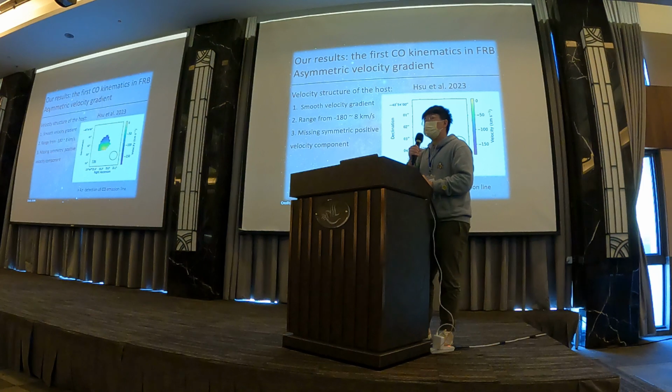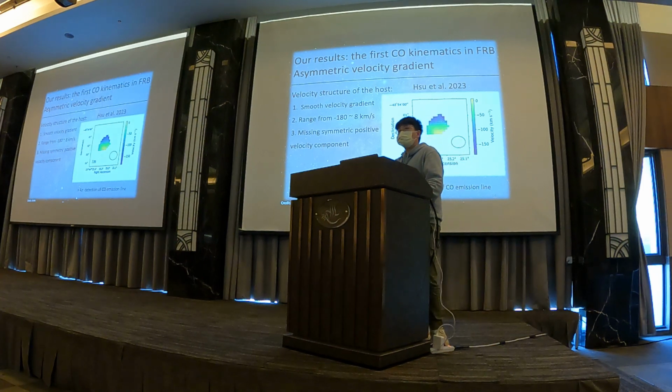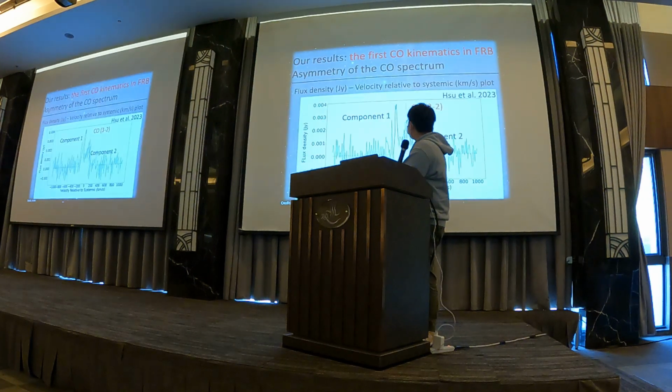Any other questions? A very naive question. How accurately can you pin down the location of the FRB, especially for the non-repeating one? This is one event.